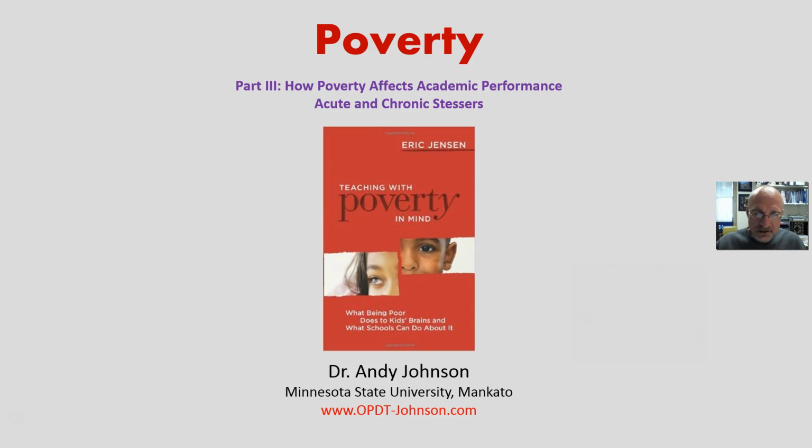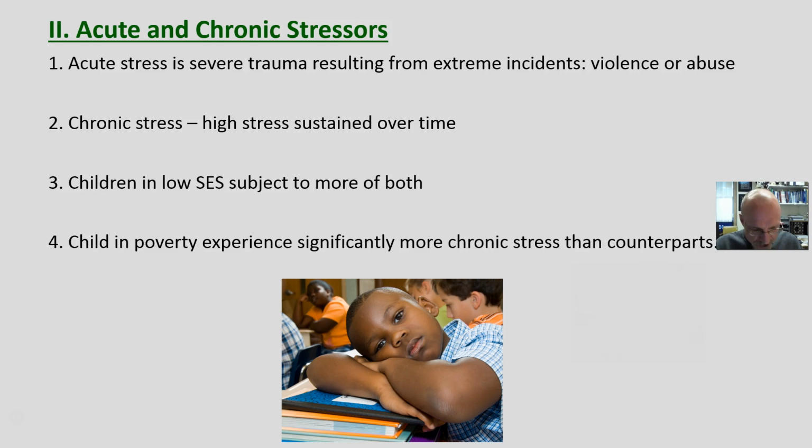Part 3 in our video, we are looking at poverty and the effects of poverty on academic performance. And this third one looks at acute and chronic stressors. Acute stress, defining our terms, is severe trauma resulting from extreme incidents, violence, or abuse, which is more prevalent in high poverty environments. Chronic stress is high stress sustained over time.